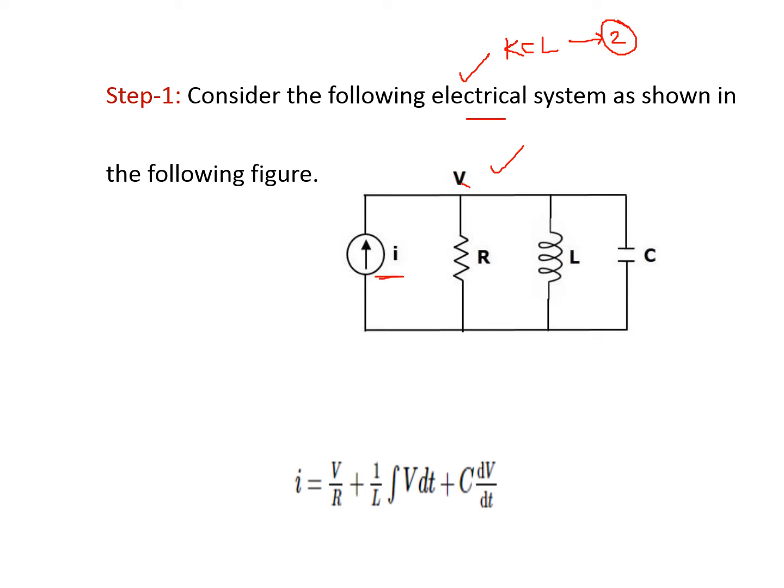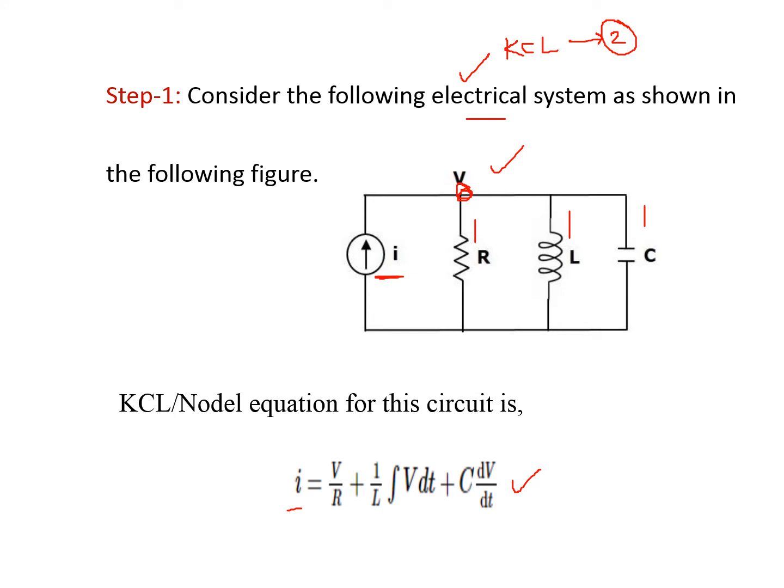This is the parallel electrical network, which is supplied by a constant current source I. At this point we are going to apply KCL: the applied, that is incoming, current is equal to the sum of the outgoing currents, that is, the current flowing through the resistor, inductor and capacitor. That is, the incoming current I is equal to the current flowing through the resistor, inductor and capacitor.